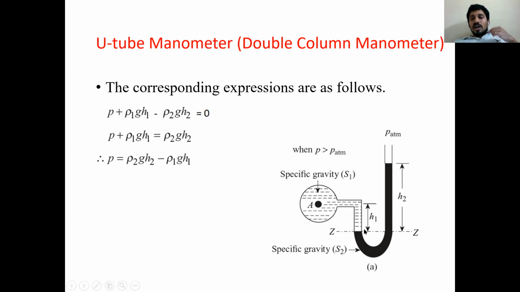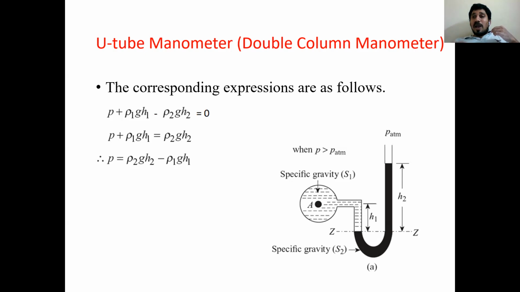Next, from H1, fluid is going upward. If you see mercury of specific gravity S2, fluid is going upward with pressure head H2. So upward means negative sign, you have to take minus rho 2 g H2. Rho 2 means density of the second fluid, g gravitational constant, H2 pressure head in the right limb, is equal to 0. Zero means only for gauge pressures.